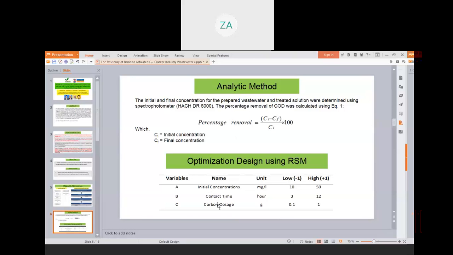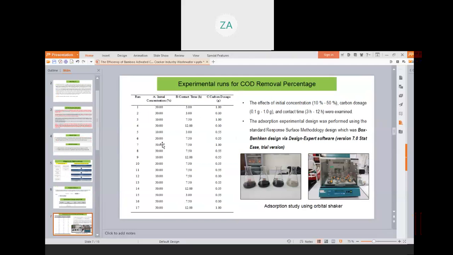were inserted into the Box-Behnken model. Generation using the software will give a total of 17 experimental runs. The 12 factorial experiments were done with the addition of 5 replications at the center point, as displayed in the table. So the adsorption experimental design was performed using the standard response surface methodology design, which was the Box-Behnken design, via Design Expert software version 7.0 trial version.